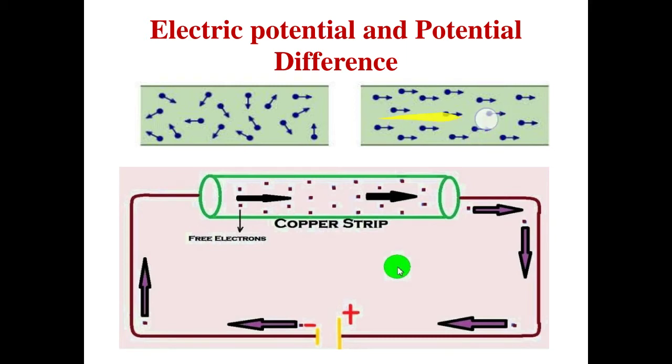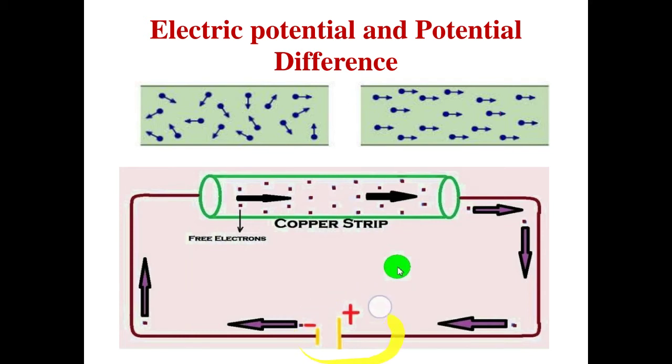It orients the movement of these loosely bound electrons in a particular direction. Like in this case, we can see this is a copper strip and all these electrons are now moving in a particular direction, and that happens because of the application of this battery.